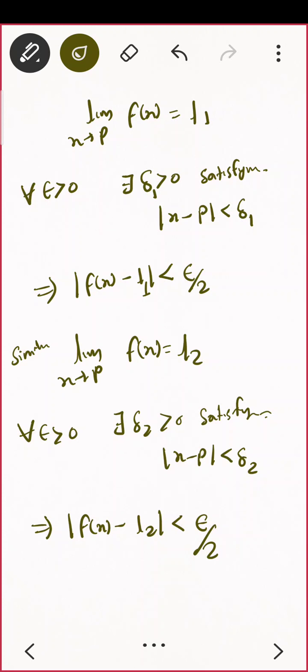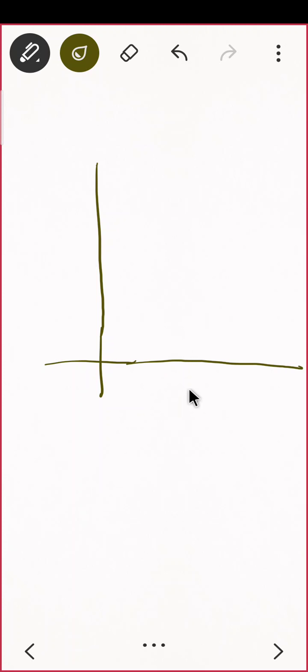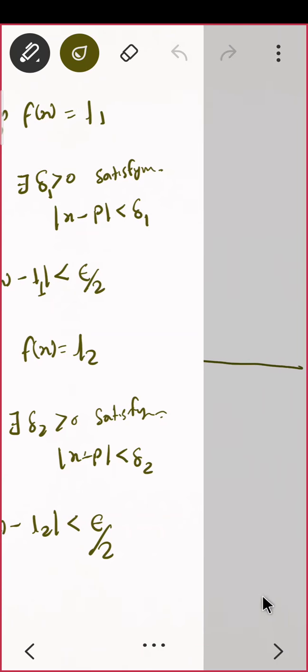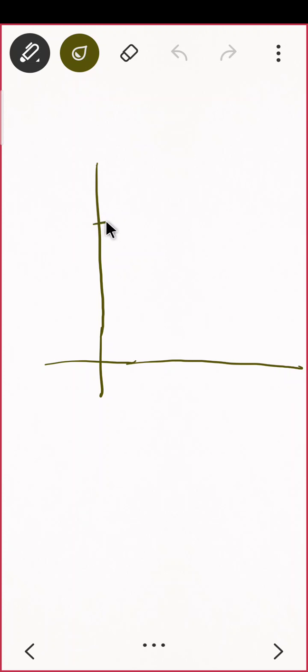Okay. So now let us first draw this. Let us see what is the definition of this. So what you are given with, you are given with one epsilon. So epsilon is given to you, and you will be given L1. Suppose my L1 is here. See, this is my L1.